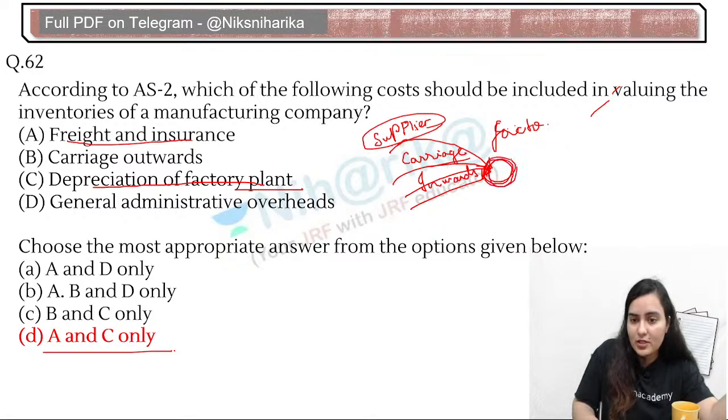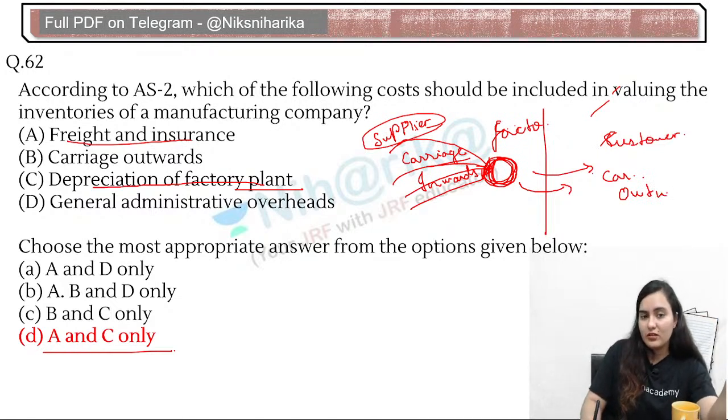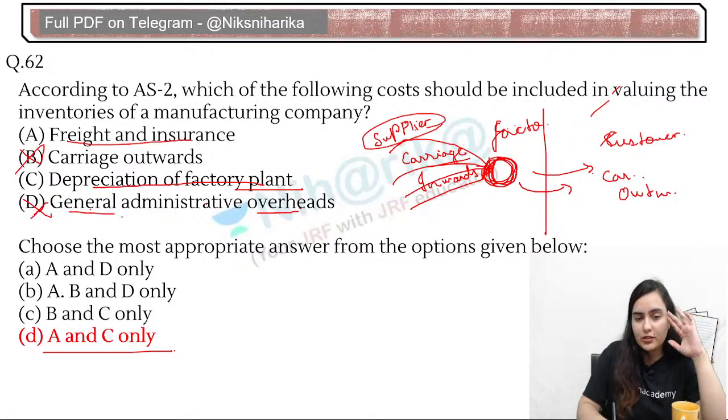But after a point, when the inventory is inside our factory and we have to move it to the customer, the shipping and transportation charges that are incurred when we send it to the customer are known as carriage outwards. They are never added in the value of the inventory. Okay, so just remove this. Plus general administrative overheads also remove, because these are general charges. They are not to be allocated on the specific inventory. Only and only direct cost will be added.